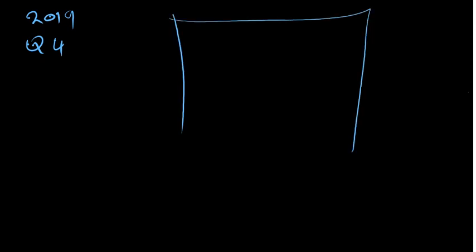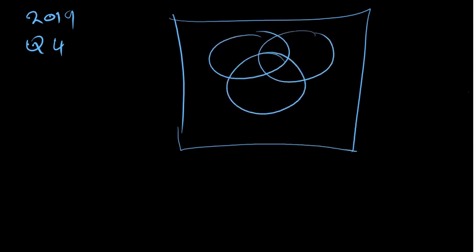We are given three sets that are intersecting. We have our A here, we have our B, we have our C. This is our universal set. You see the question says shade A union C complement, intersecting B. So this is more like the previous question that we had, just that the language has been changed.